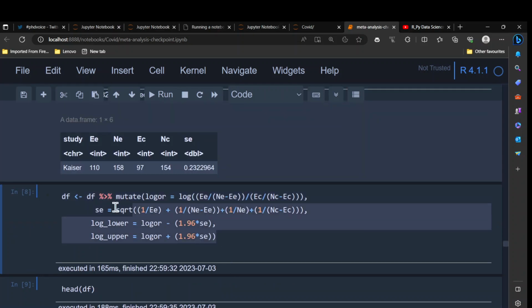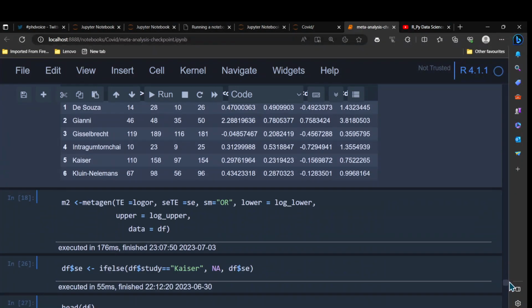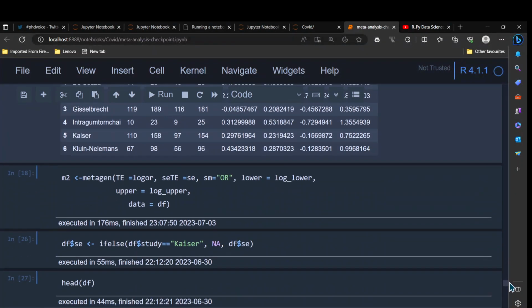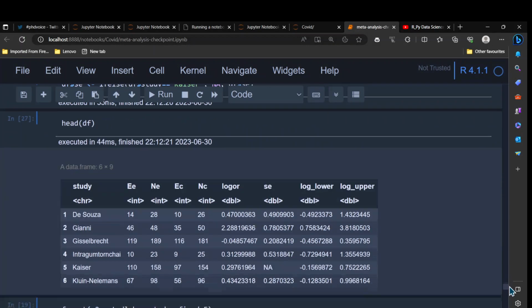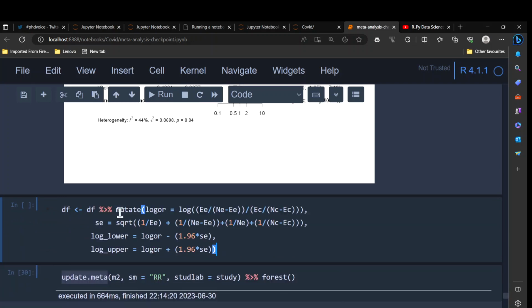So I will copy this, scroll down and bring it down here, and then I will change a few things. The first thing is I need to change this to risk ratio.